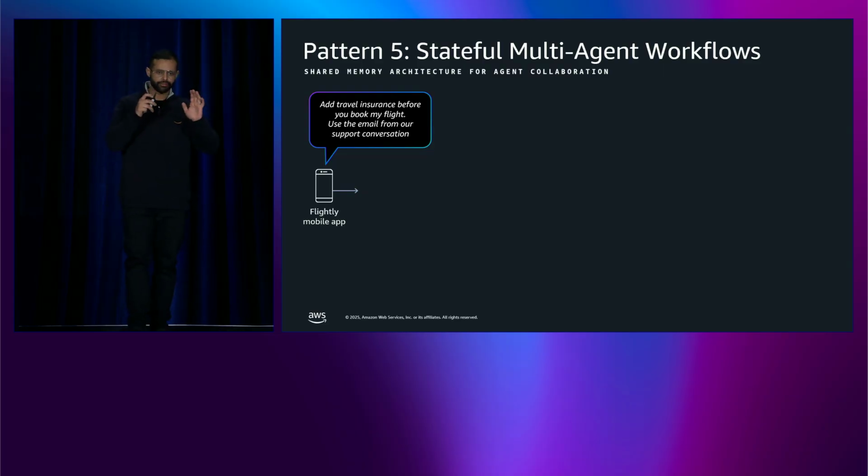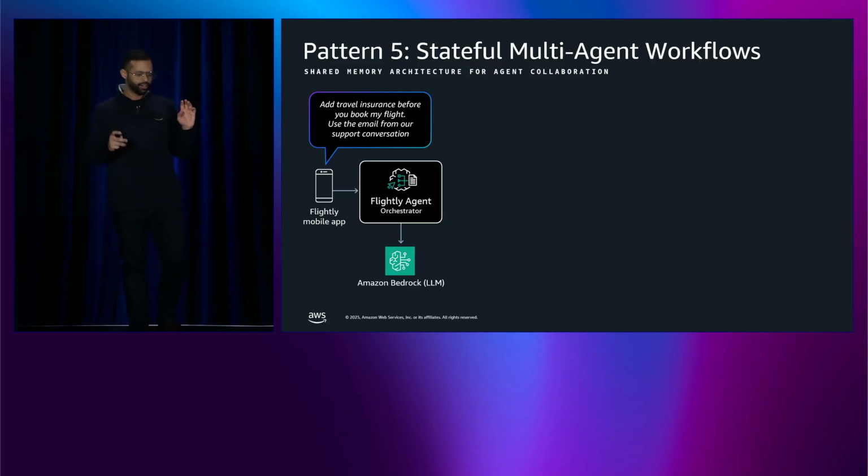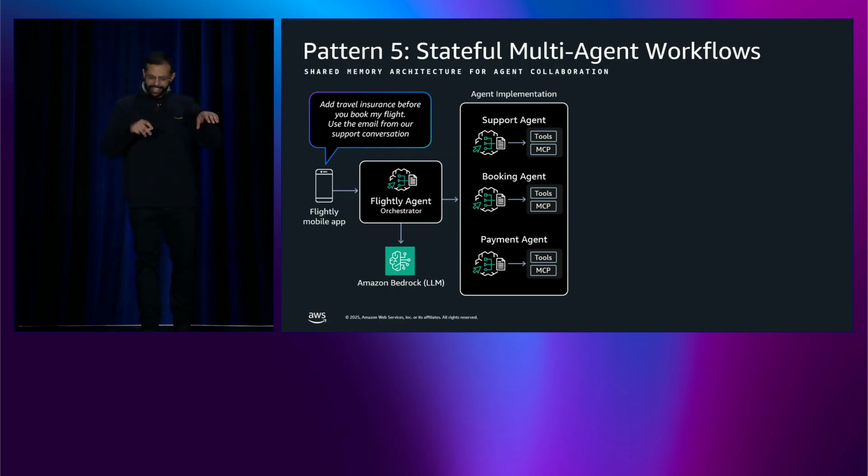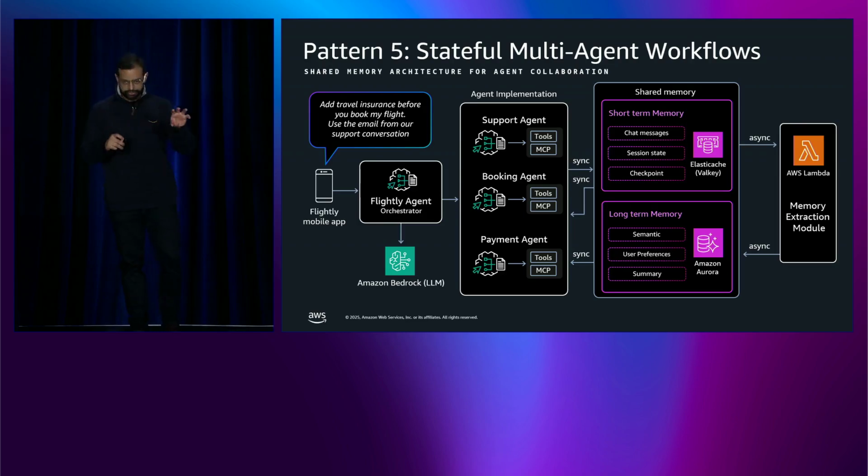This is a stateful multi-agent workflow where your shared memory state is stored in between ElastiCache and Aurora Postgres for the agent to do seamless handoff. So you'll notice you have our orchestrator, in this case, Flightly's orchestrator. It has 3 specialized agents: your support agent, your booking agent, and your payment agent. All of these share memory in both of these layers, your long-term storage as well as your short-term memory.